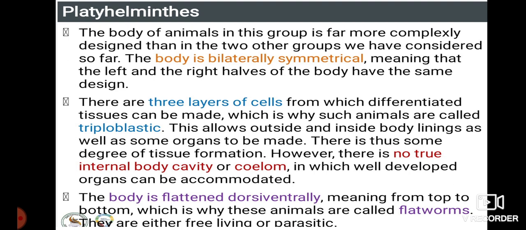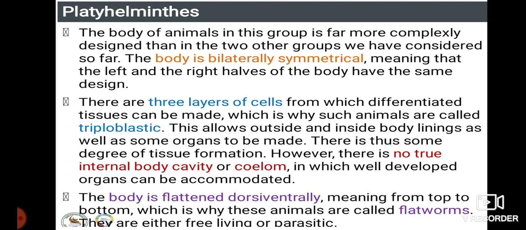So far we did not come across any tissue, only the layers. However, there is no true internal body cavity or coelom in which well developed organs can be accommodated. The body is flattened dorsiventrally, meaning from top to bottom, which is why these animals are flatworms. They are either free living or parasitic.